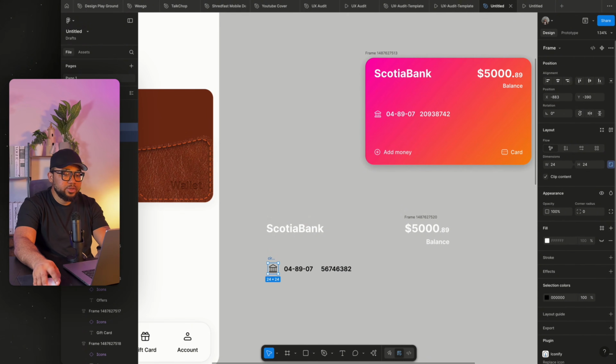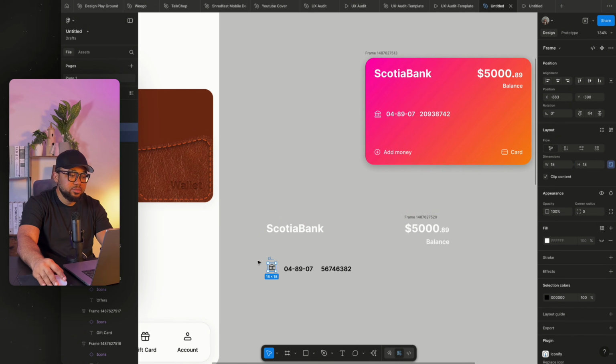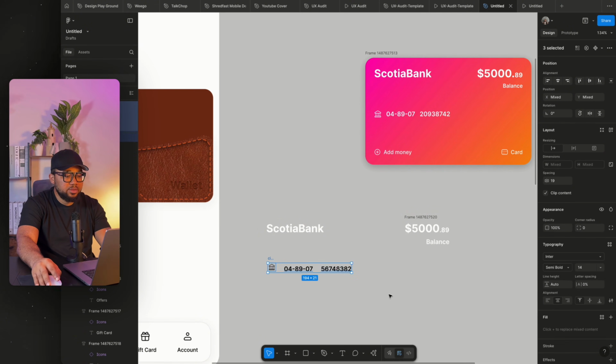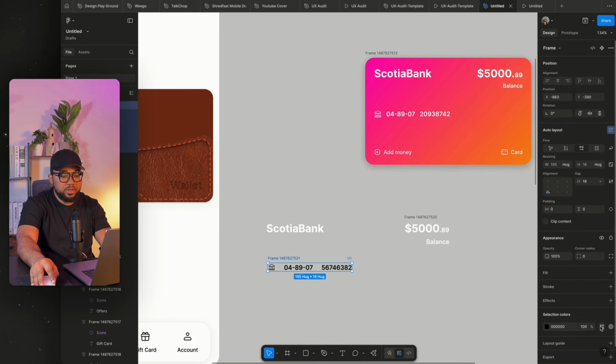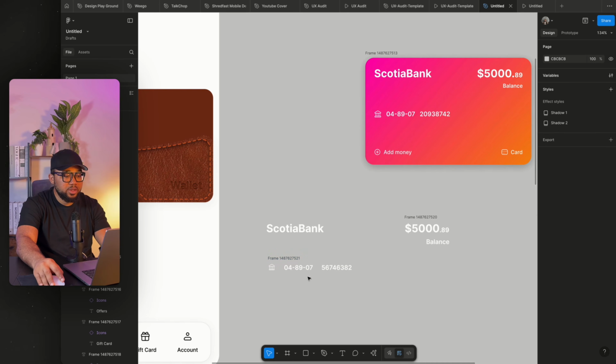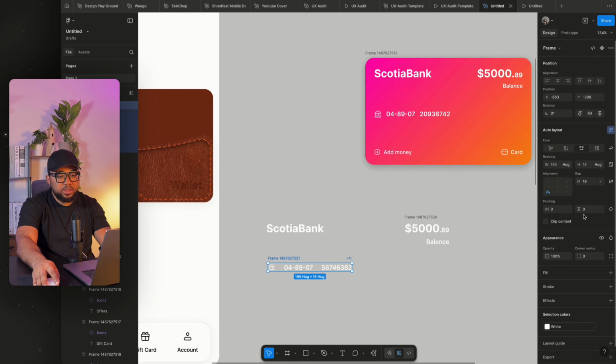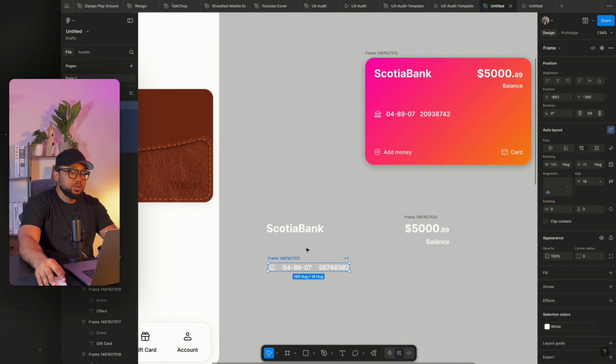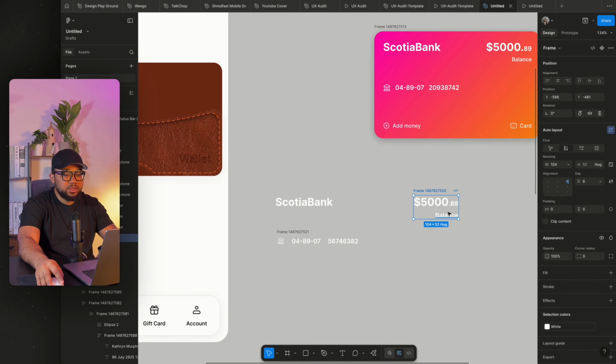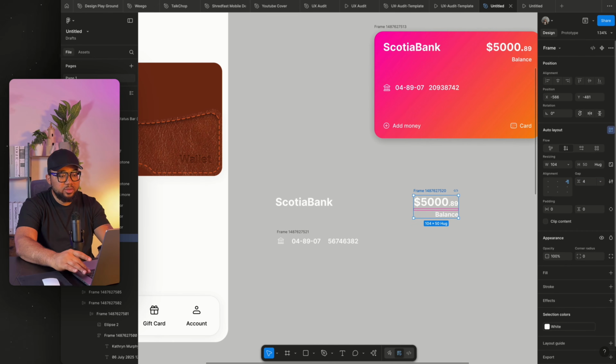So here for this one, I'm going to stretch this to reduce this to 18, then select everything and add auto layout. Now come here and change everything here to white. Make sure that the distance between them is not too much. We're going to use 16, and let's check the distance here is, we'll just use 4.